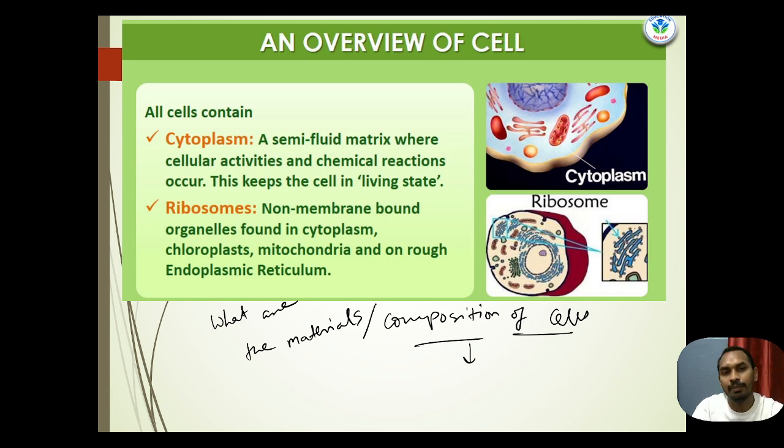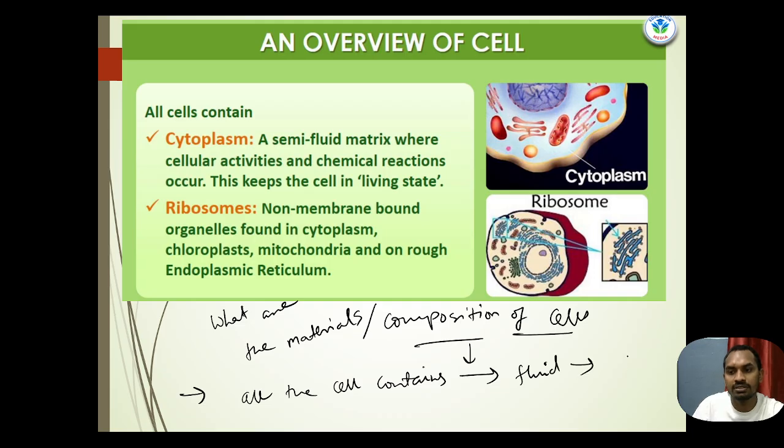All cells contain basically cytoplasm and ribosomes, and also a membrane. All cells contain a fluid.